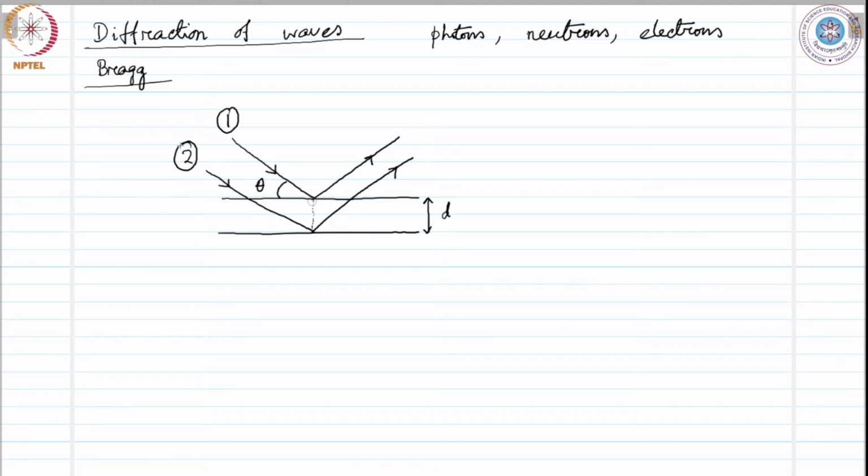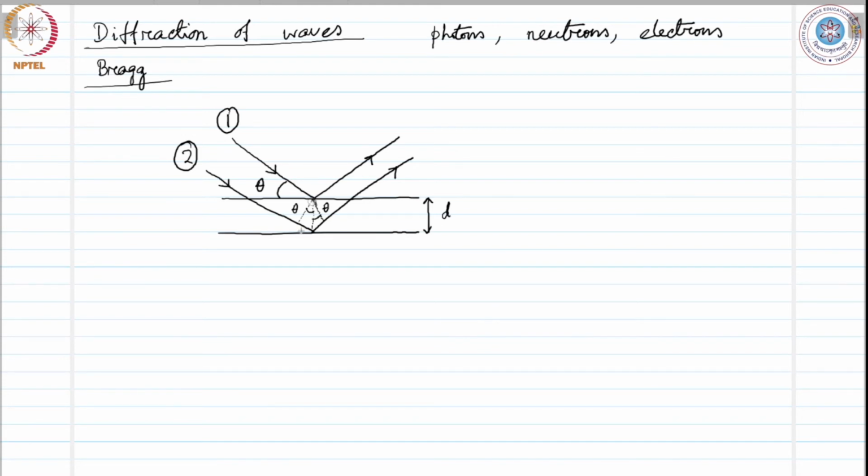Okay, so how much path difference do we have? If we consider a line perpendicular to this wavefront, it hits here at this point. So this angle is theta. If we consider a similar line perpendicular to these rays, that is parallel to the wavefront, it's theta here.